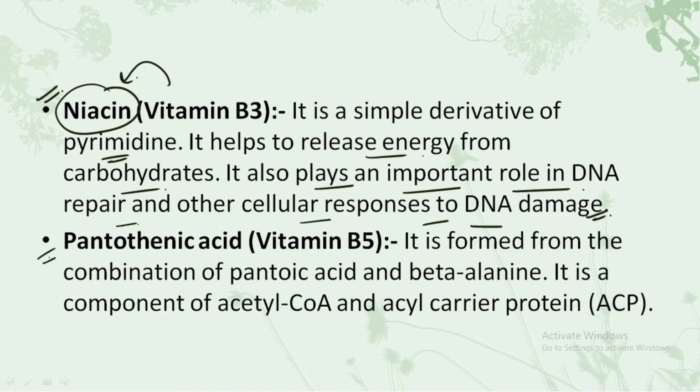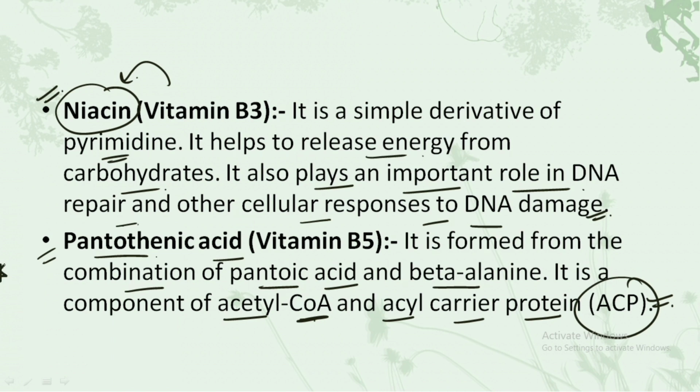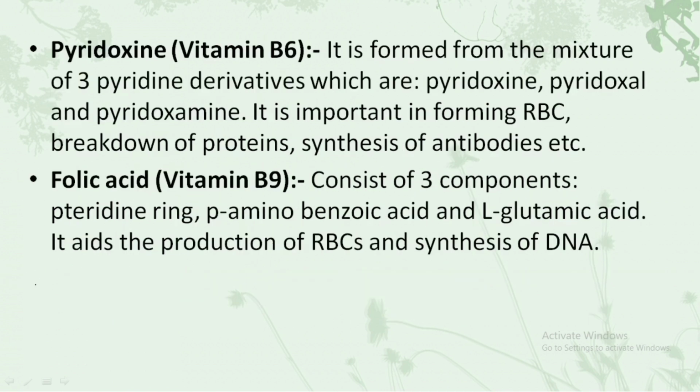The next one is about the vitamin B5 and the chemical name for the same is the pantothenic acid. So it is formed from the combination of pantoic acid and beta alanine. It is the component of acetyl coenzyme A and the acyl carrier protein, that is ACP. This is very important. Make sure you remember about this. Let's go to the next one.